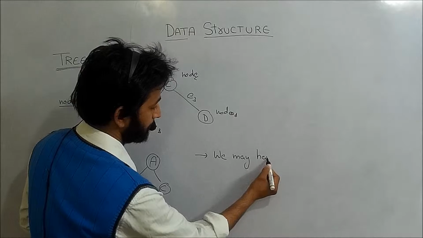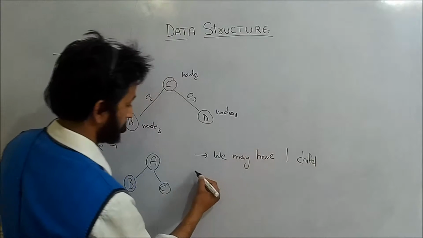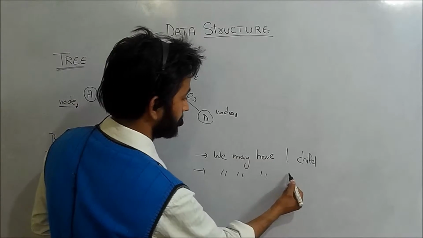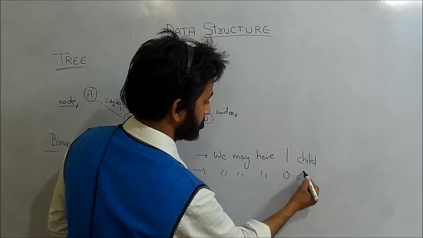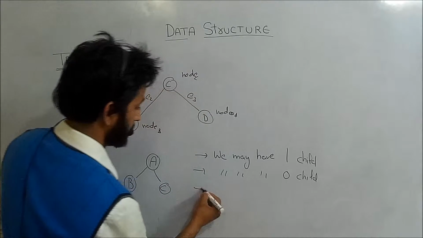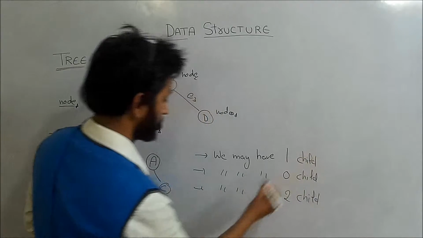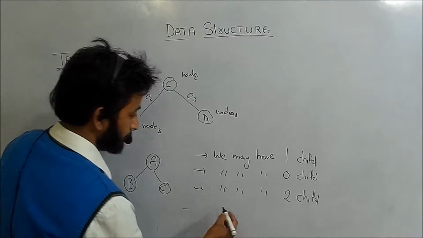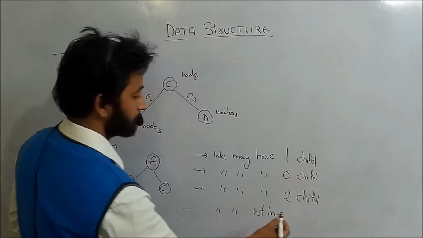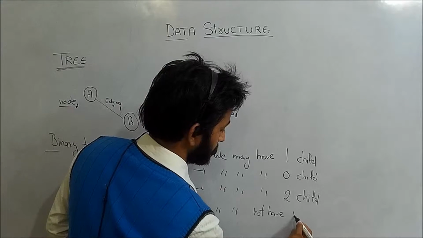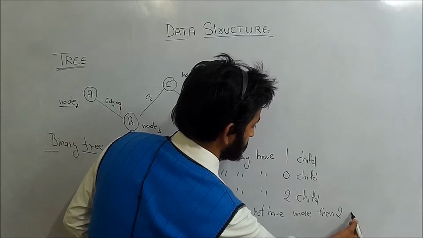may have one child or we may have zero child, we may have two child, but we may not have more than two childs.